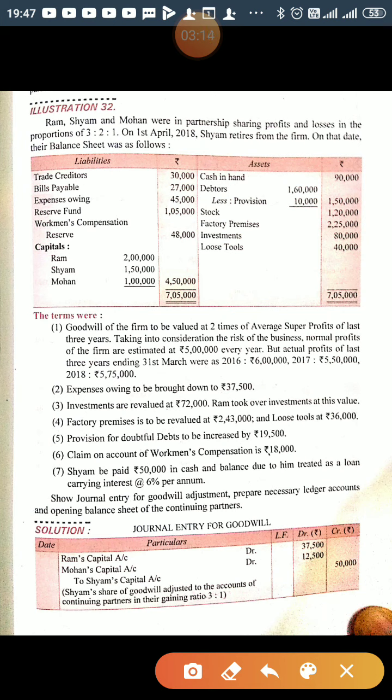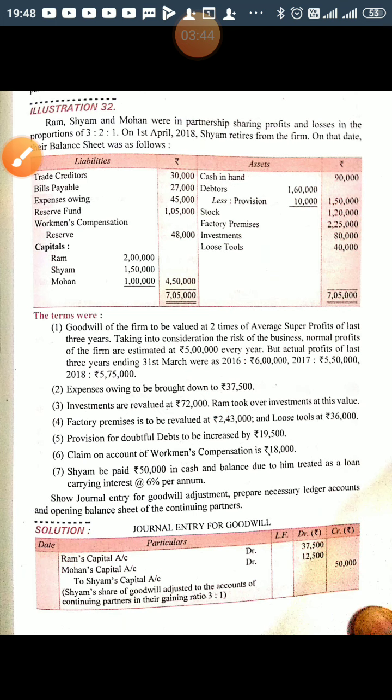So the journal entry is remaining partners' capital accounts debited in their gaining ratio to sacrificing partner's capital account. The sacrificing partner, that is the retiring partner, is Shyam. So to Shyam's capital 50,000, and this 50,000 will be shared by Ram and Mohan in the ratio of 3 is to 1.